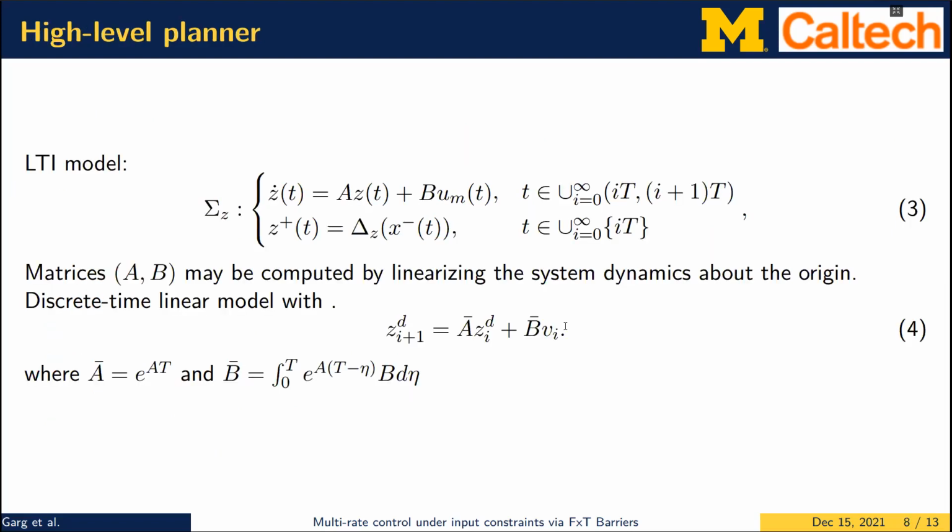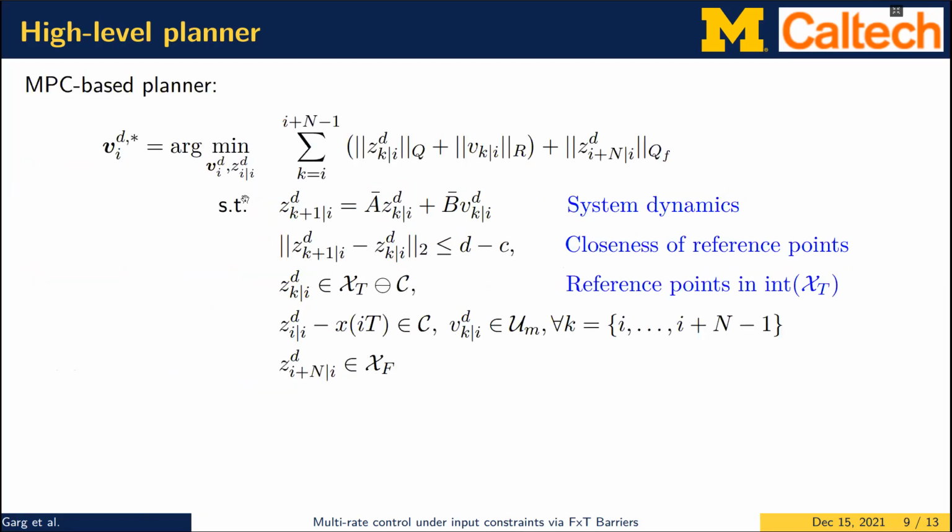Now, first we discuss the high-level planner. So in order to use MPC for the high-level planner, we linearize the system dynamics, and keeping the control input constant between two time steps, we get this discrete dynamics, which we are going to utilize in the MPC formulation. So this is one instance of the MPC problem with horizon n that we solve at each discrete time step t, where the first constraint is just the system dynamics, the discretized dynamics where the control input is held constant.